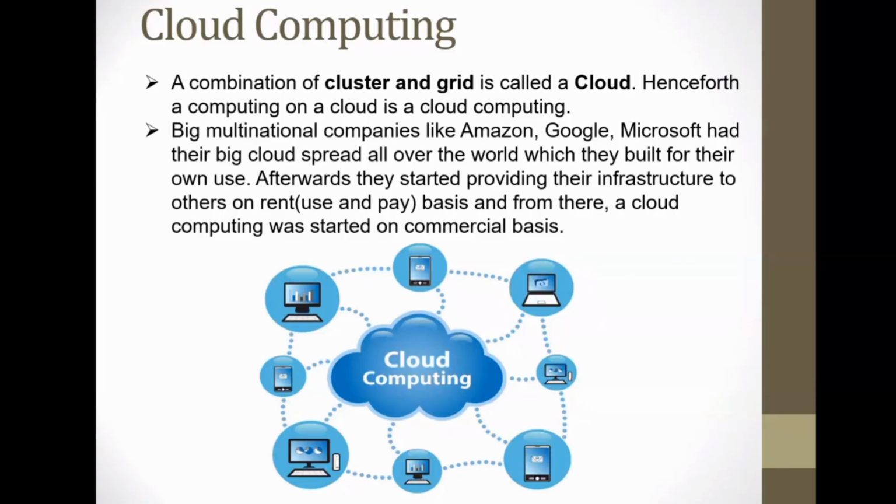Many times we use this word cloud computing, but what is basically a cloud? If we combine cluster and grid architecture together, it becomes a cloud. Again I repeat, if we combine cluster and grid computing together, it becomes a cloud. And how did cloud computing become popular? We have many multinational companies like Google and Amazon. They have set up their data centers almost in every country, every region, every continent.